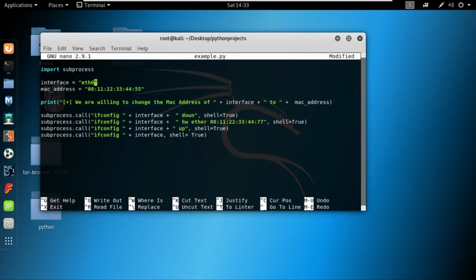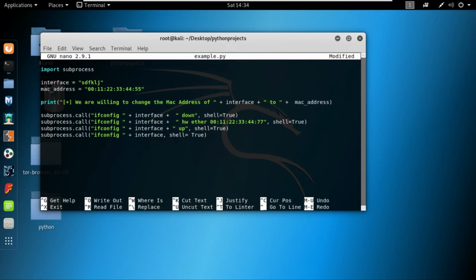Suppose I'm willing to change this eth0 to something else, something gibberish. If I'm using a variable, I will change it in one place, and it will reflect the change everywhere I have used the variable.